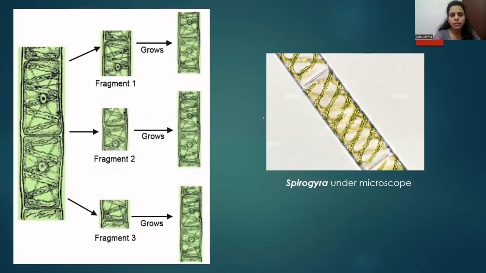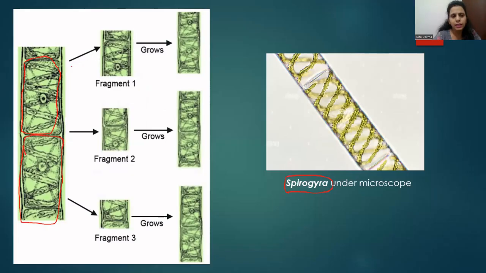Next organism is an algae known as Spirogyra. You can see here the cells of this Spirogyra algae. This algae also breaks down into different fragments.